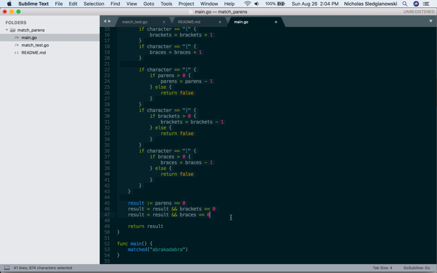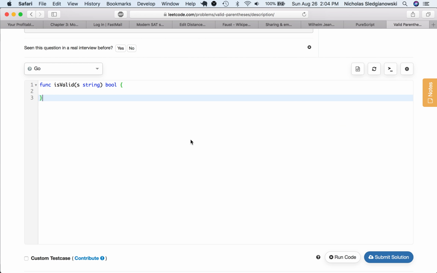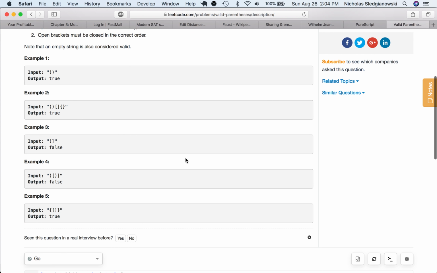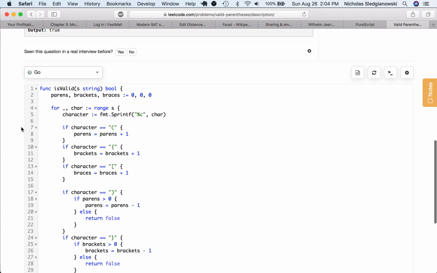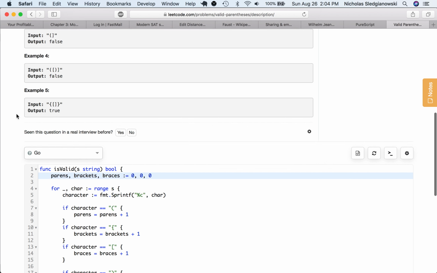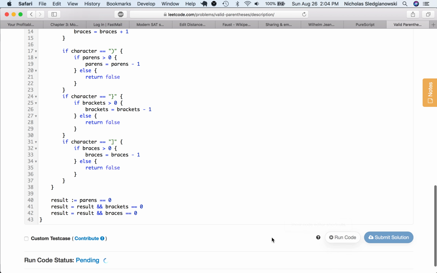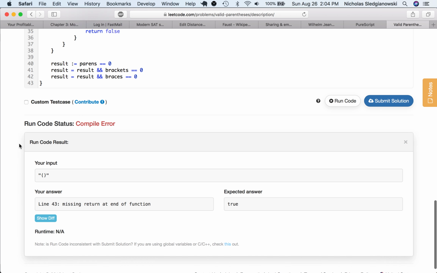So now I've got my whole function here, and we should just be able to paste it in. Cool. So I'm just going to hit run code, which will check to see if it compiles.